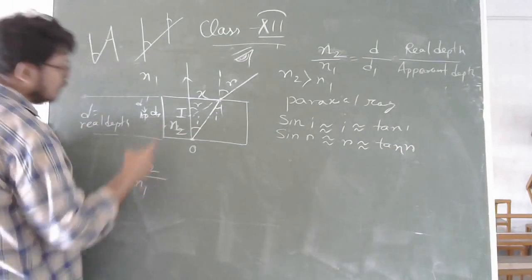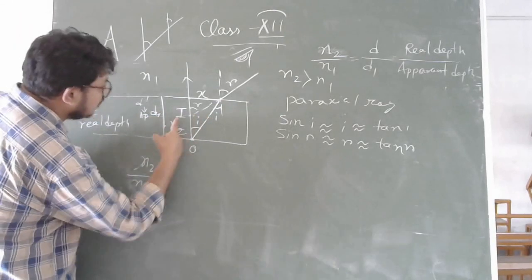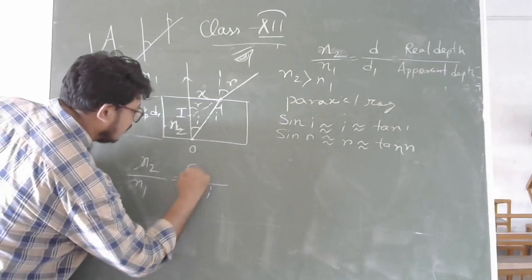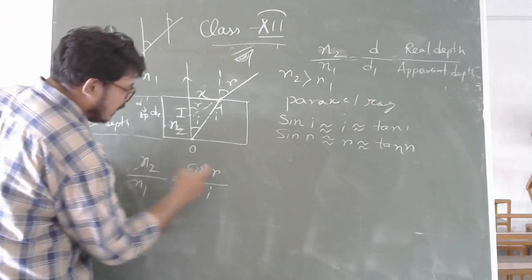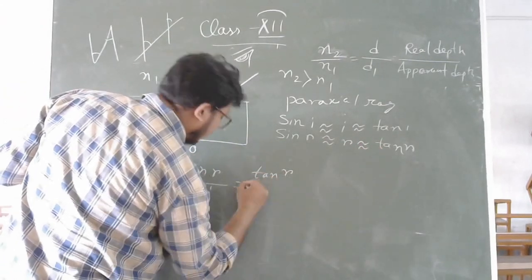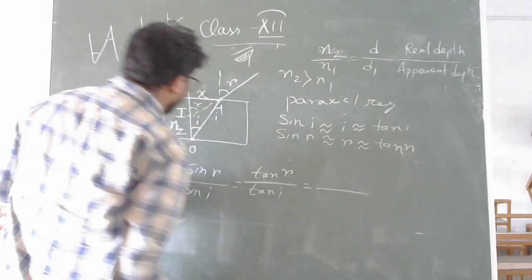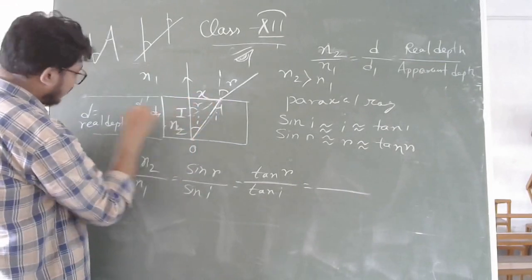N2 by N1 will be sin I by sin R by Snell's law. Now sin R value is tan R, sin I value is tan I. Now you see this diagram, you can find perpendicular by base.